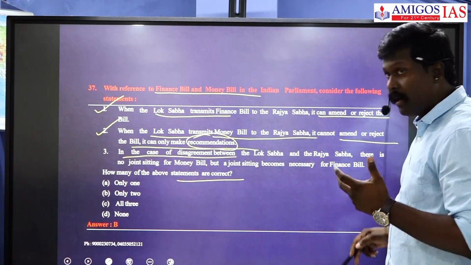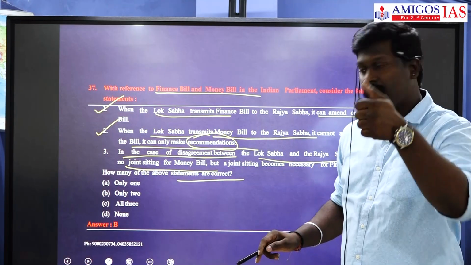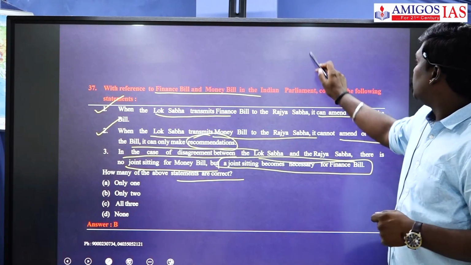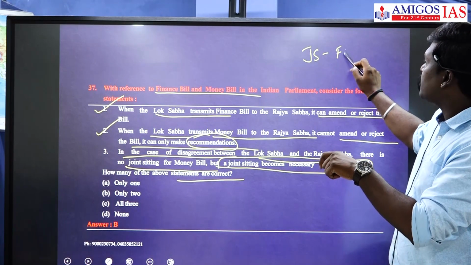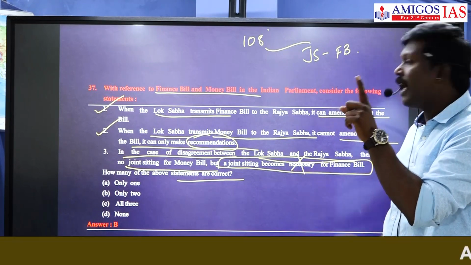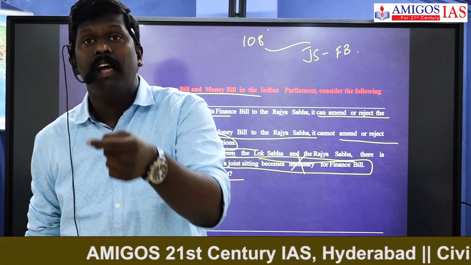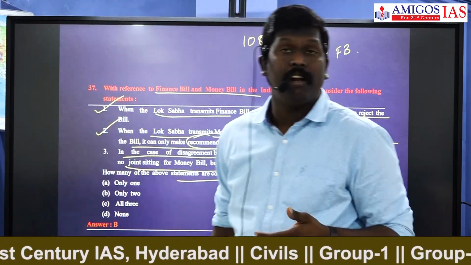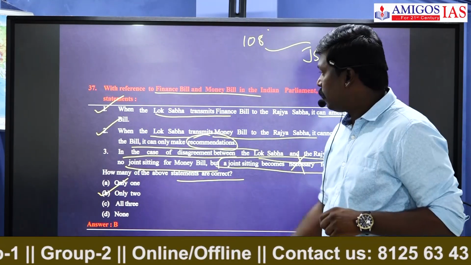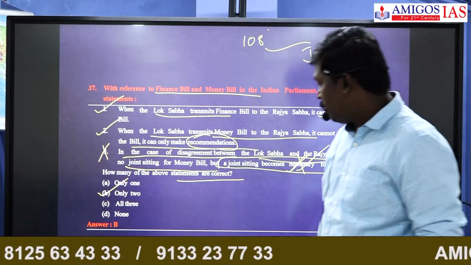In case of a disagreement, that is called deadlock, between Lok Sabha and Rajya Sabha, there is no joint sitting for a money bill. Yes. But a joint sitting becomes necessary for a financial bill. See, joint sitting is allowed for a financial bill, but joint sitting as per Article 108 is not a necessary action. It is not compulsory action. If needed, only the President of India can call for a joint sitting presided by the Speaker of the Lok Sabha. So the answer is B. Only 2 are correct. Only 2. This is wrong. The third statement is wrong, because 'becomes necessary' is a wrong statement here.